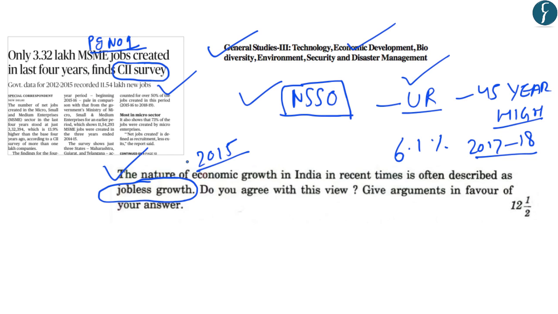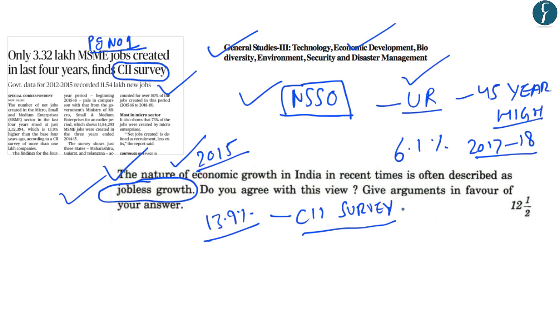Now, while answering a question which was asked in the year 2015, which read that the nature of economic growth in India in recent times is often described as jobless growth, you have to point out that enough jobs are not being created, although some sectors are still generating jobs. And in this line, you can highlight that the MSME sector has witnessed a growth of 13.9% over the past 4 years, as has been highlighted by the CII survey. And while highlighting that economic growth in India has been a jobless growth, you can show that the jobs which are created by the MSME sector are restricted to only 3 states in India.